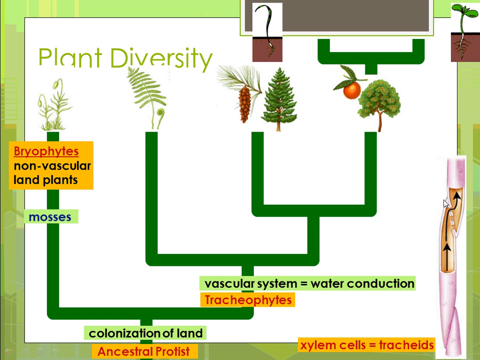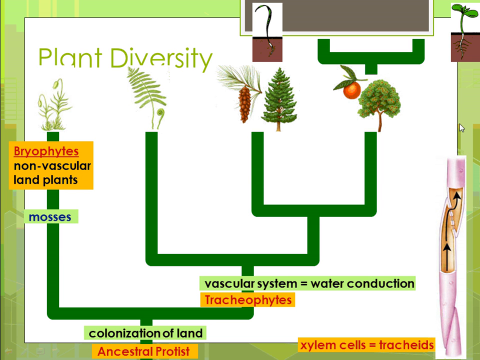So they will grow and then they will die, and the only thing that remains is the cell wall. And if you think about what makes up the cell wall in plants, it's cellulose. And so they have these little connections from one tracheid to the next tracheid. And remember those little holes in the cell wall that's adjoining another cell are called plasmodesmata. And their function is to transport water. And so if you think about the properties of water that allow that to happen, that capillary action, the combination of cohesion and adhesion, water is going to travel up.